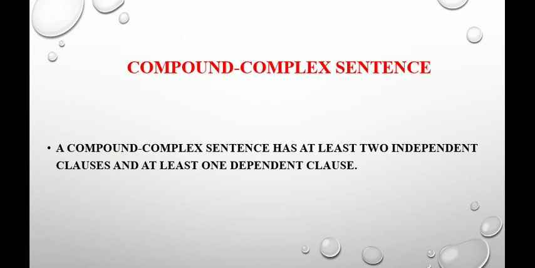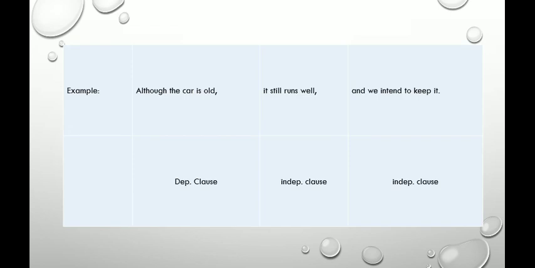Then the last one is the compound complex sentence. A compound complex sentence has at least two independent clauses and at least one dependent clause. Example: Although the car is old, it still runs well and we intend to keep it.